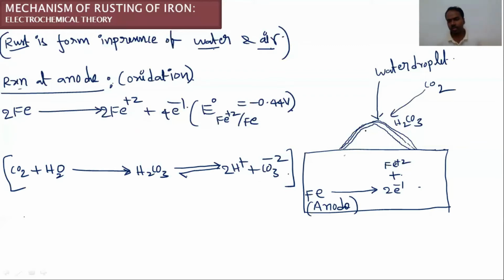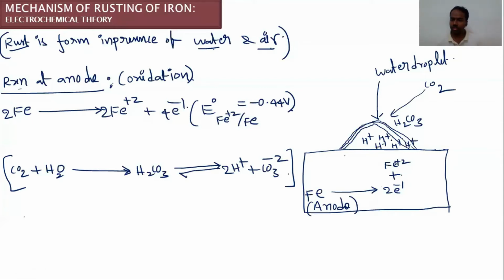So here in this water droplet, many H plus are there. How are these H plus formed? Because of CO2. When CO2 comes in contact with water, CO2 gas dissolves in water, it forms carbonic acid. The formed carbonic acid will release the H plus ions. Here H plus ions.